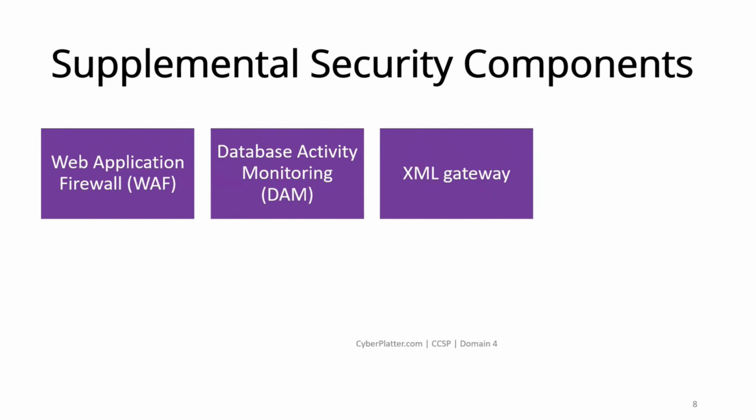XML Gateway. XML gateways transform the way services and sensitive data are exposed as APIs to developers, mobile users, and cloud users. XML gateways can be either hardware or software. XML gateways can implement security controls such as data loss prevention, DLP, antivirus, and anti-malware services.